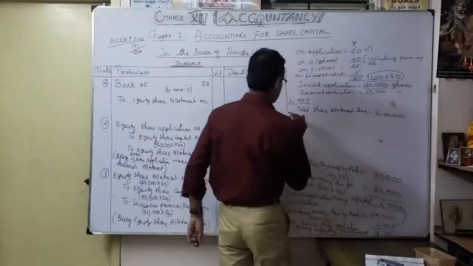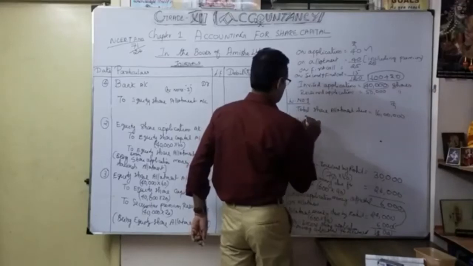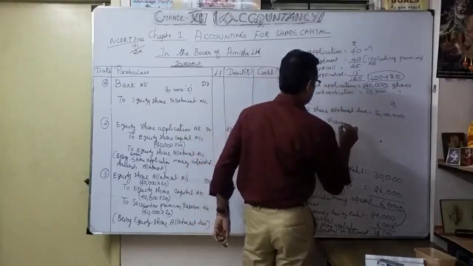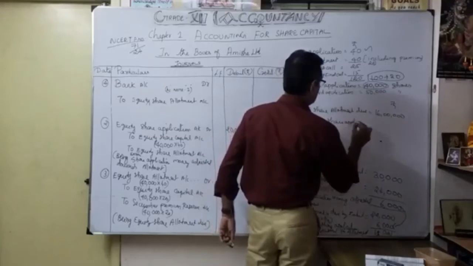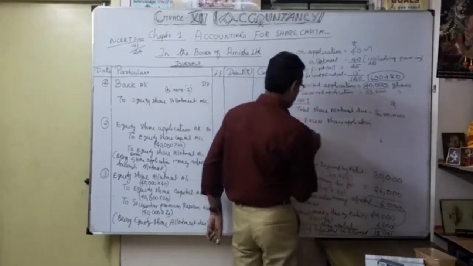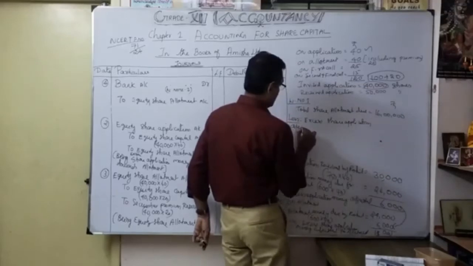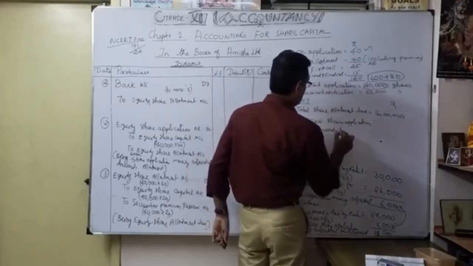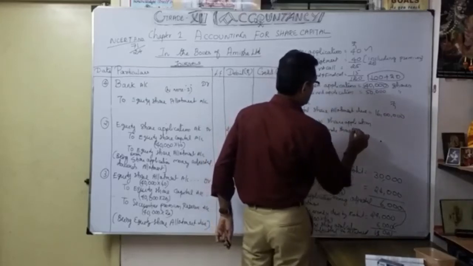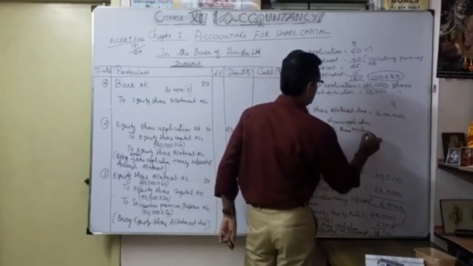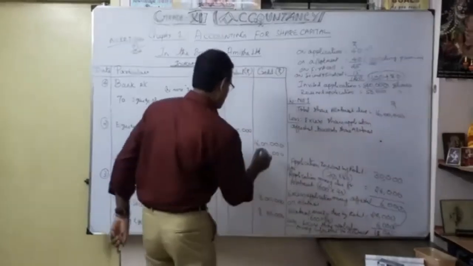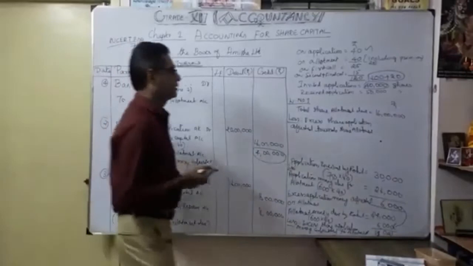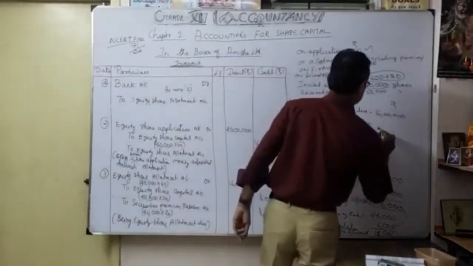Now less: excess share application adjusted towards share allotment. How much? This 4,000, I mean 4 lakhs. Understood now? So very, very important one.